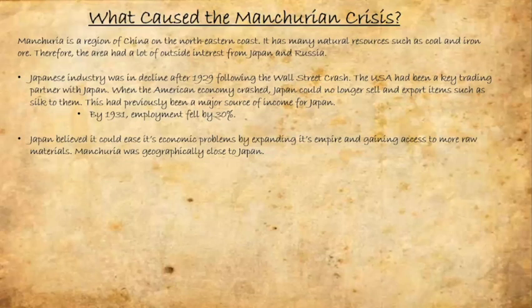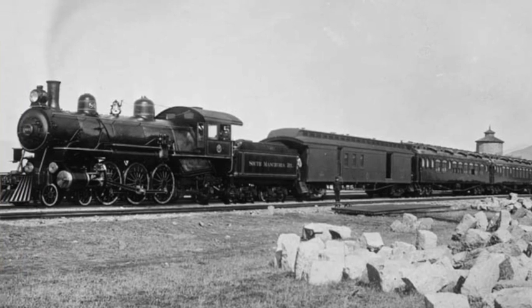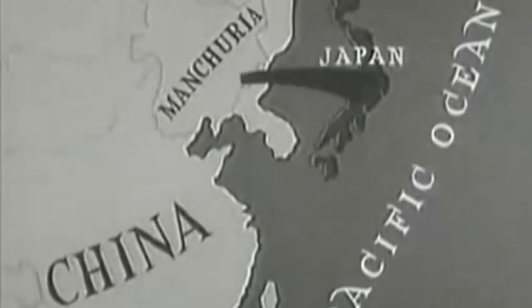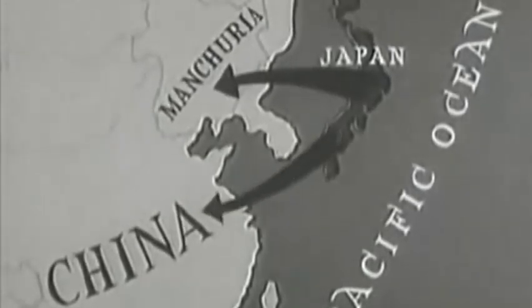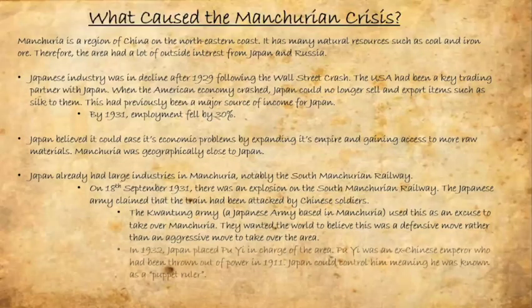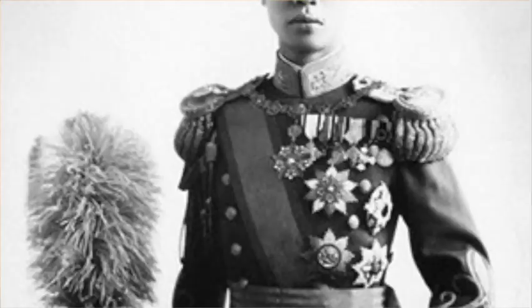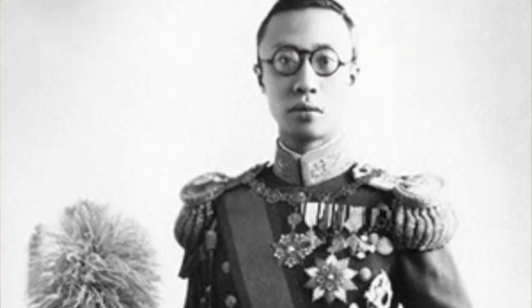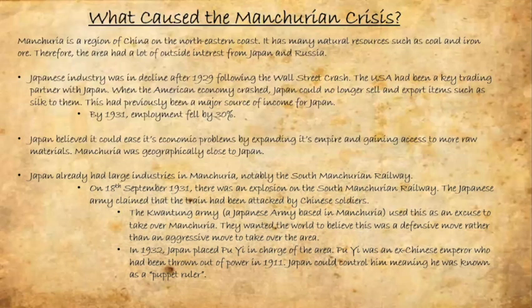Manchuria was geographically close to Japan. Japan already had large industries in Manchuria, notably the South Manchurian Railway. On the 18th of September 1931, there was an explosion on the South Manchurian Railway. The Japanese army claimed the train had been attacked by Chinese soldiers. The Kwantung Army, a Japanese army based in Manchuria, used this as an excuse to take over Manchuria. They wanted the world to believe this was a defensive move rather than an act of aggression to take over the area. In 1932, Japan placed Puyi in charge of the area. Puyi was an ex-Chinese emperor who had been thrown out of power in 1911. Japan could control him, meaning he was known as a puppet ruler.